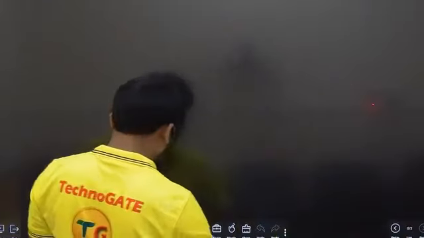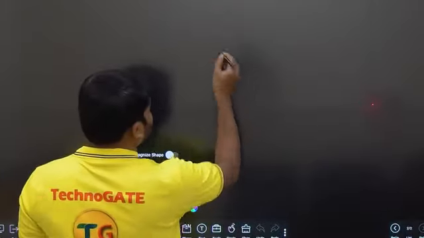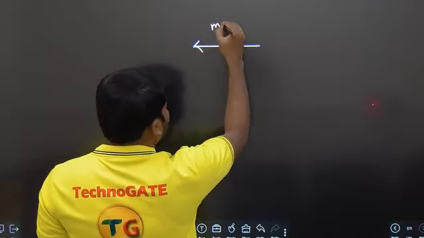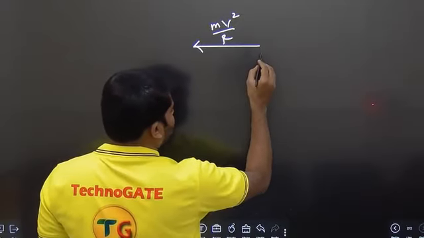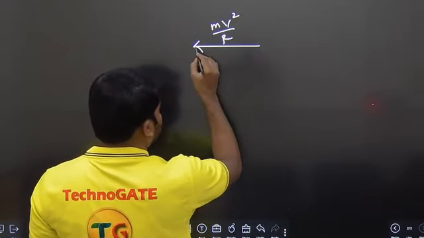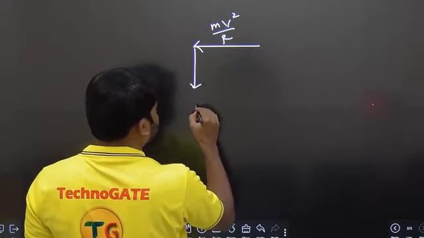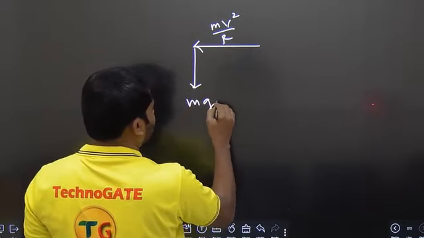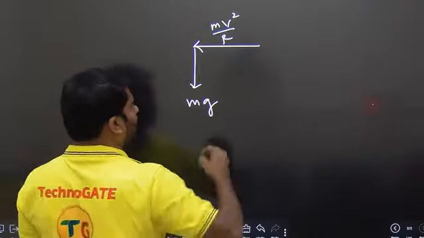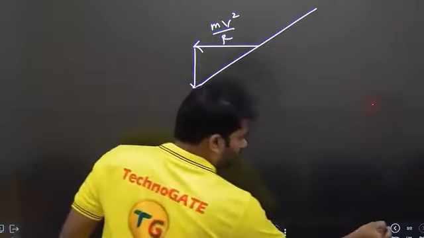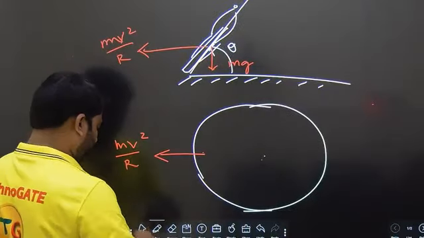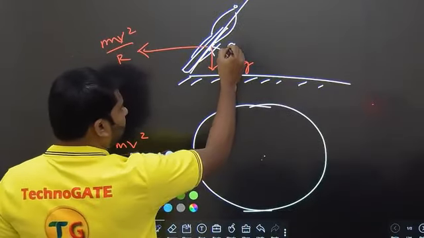If you take these two forces, they are acting like this. There is one force mv square by r which is acting in this way. Okay, there is another force which is like this, mg, which is acting down, and this is the inclination. I would like to correct one thing. We are not interested in getting this value of theta.